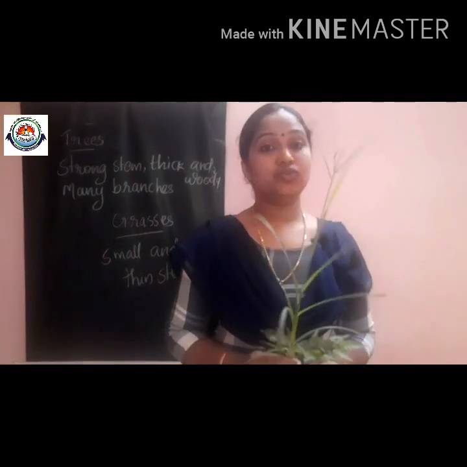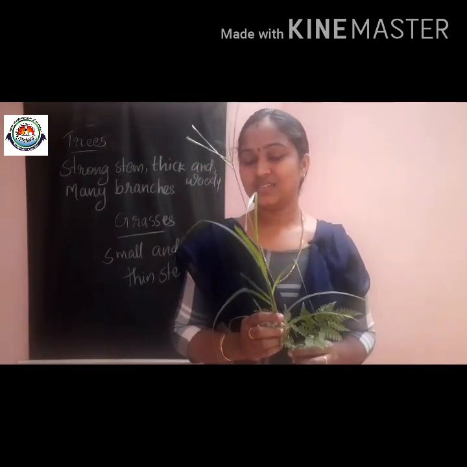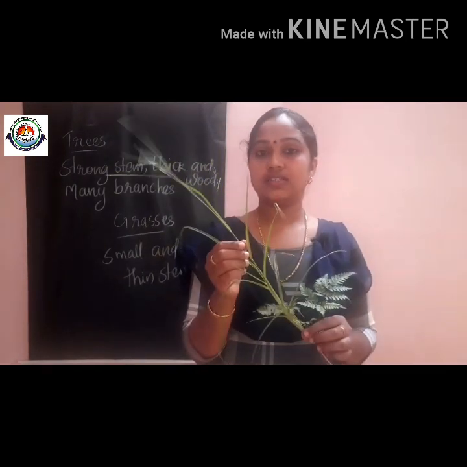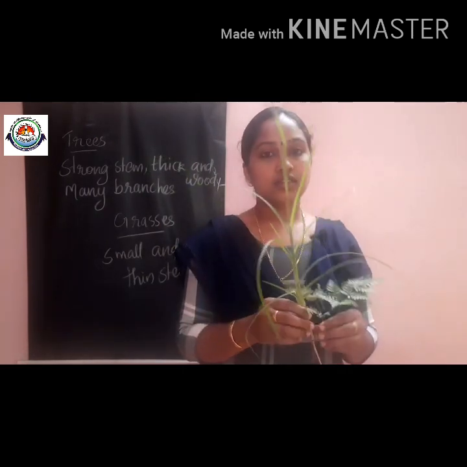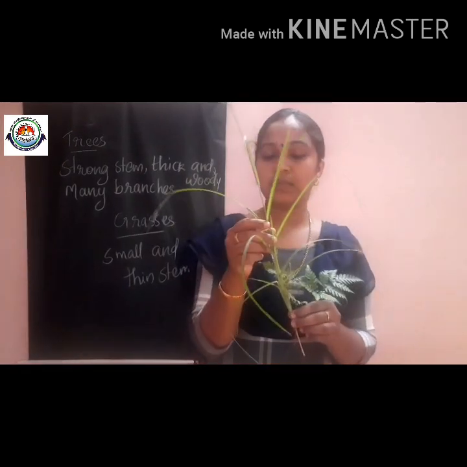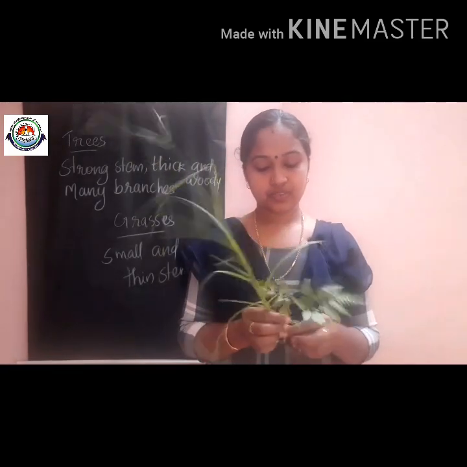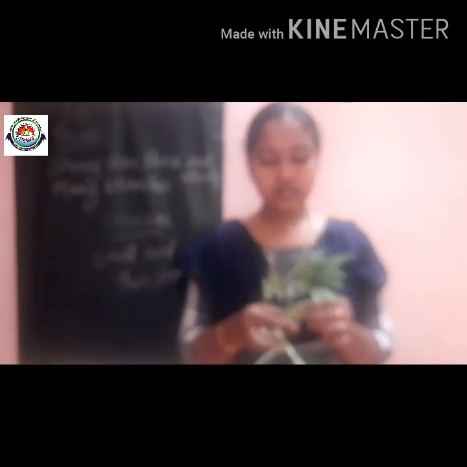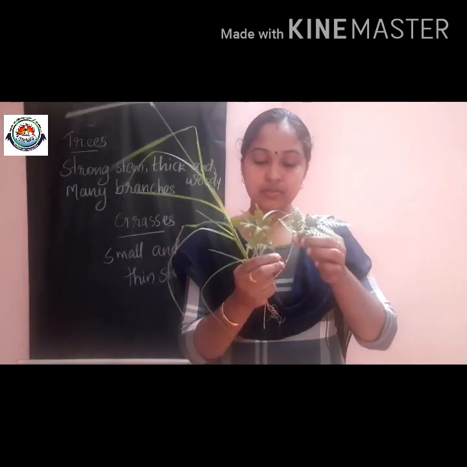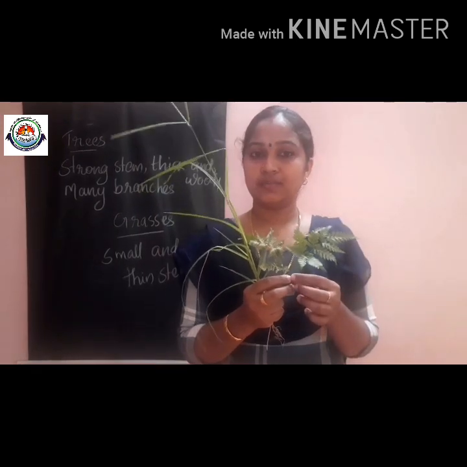Children, I took one grass from my garden to show you how grass looks. Okay, just look at this grass, all of you. These grasses are very small and grow very close to the ground. Look at their stem. The stem is very soft, weak and thin. Yes, I have one more. This grass is also very small, growing very close to the ground. And look at their stem, thin and weak. Their leaf part is bigger, right?